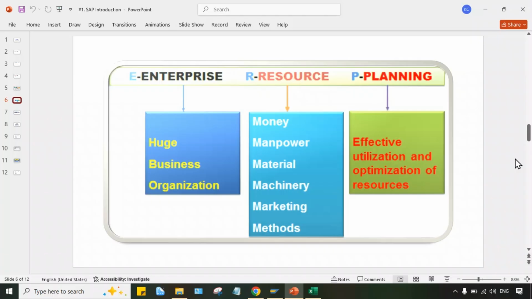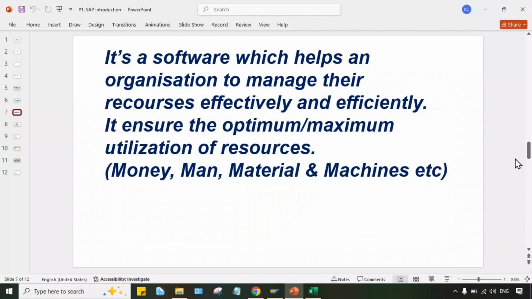So now if you talk about the definition, right? Look at here, guys, the definition is: ERP is what? It's a software which helps an organization to manage their resources effectively and efficiently. It ensures the optimum or maximum utilization of its resources. So what is SAP? SAP is an ERP. Now the question is, what is an ERP? ERP is nothing but a software which helps an organization to manage their resources effectively and efficiently. It ensures the maximum utilization of resources.